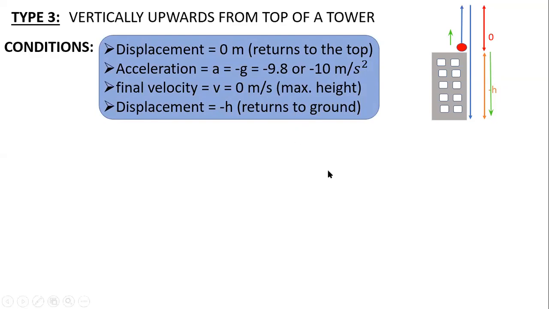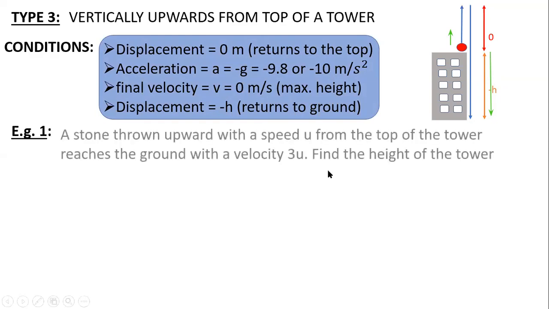Now the same concept I just need to apply. Suppose I take an example: a stone thrown upward with a speed u from the top of a tower reaches the ground with a velocity 3u. So it is said that initially it is thrown with a velocity u, and when it reaches the ground it is reaching with a velocity 3u. Find the height of the tower.